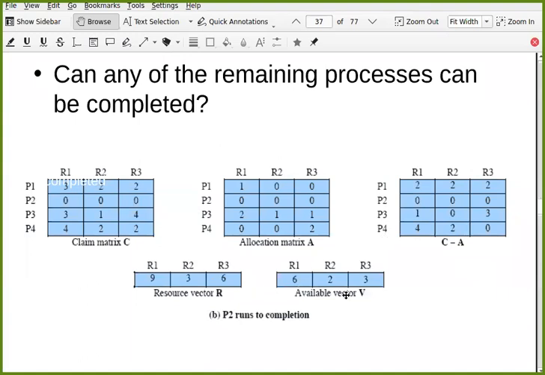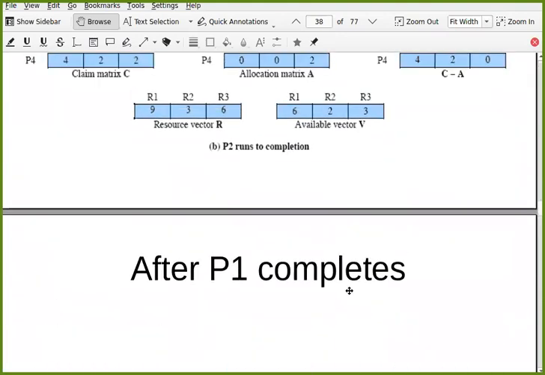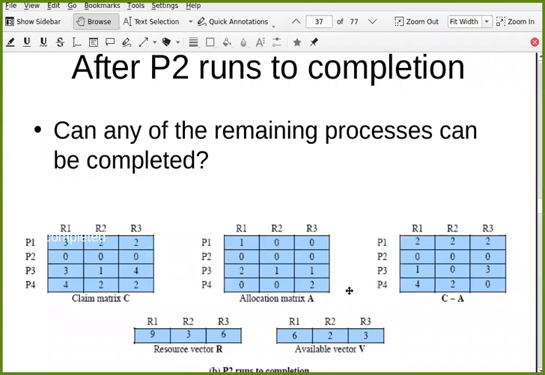So you take any order. Let's say here we are taking P1. After P1 is completed, what will be the available resources? 7, 2, 3: whatever is currently available plus whatever was allocated to the completed process. So 6 plus 1, 7, 2 plus 0, 2, 3 plus 0, 3.